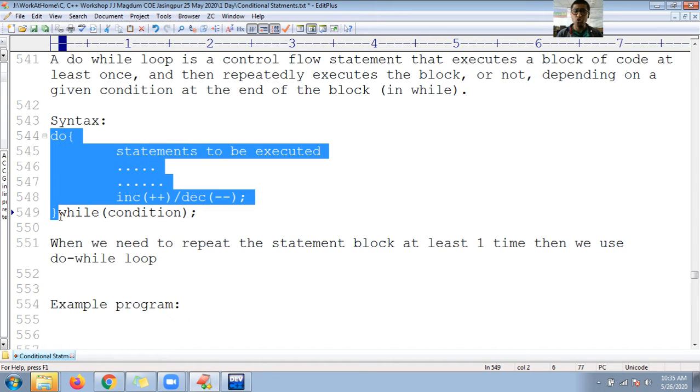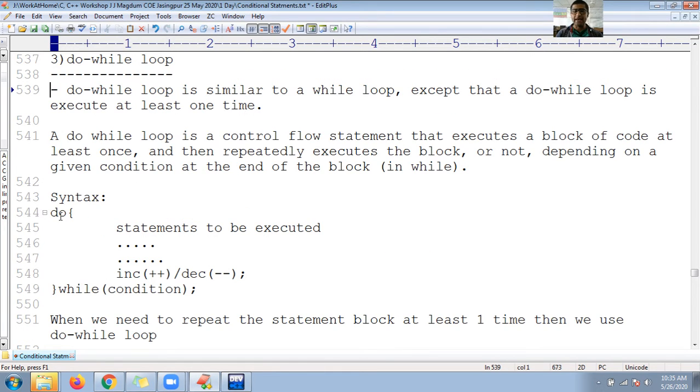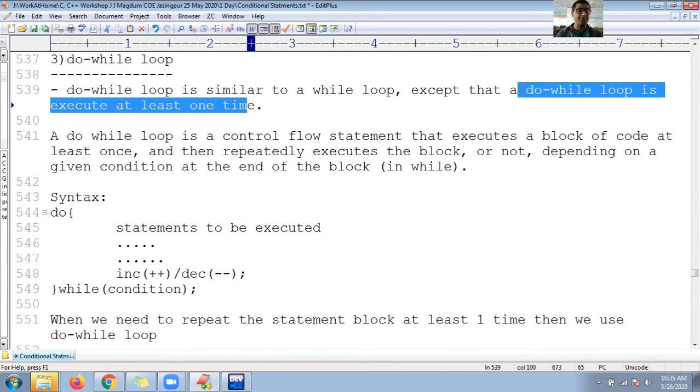But in the case of do while loop, the do block executes once before checking the condition. In the case of while loop, until the condition is satisfied, control will not jump into the body of the while loop. But do while loop executes at least once.